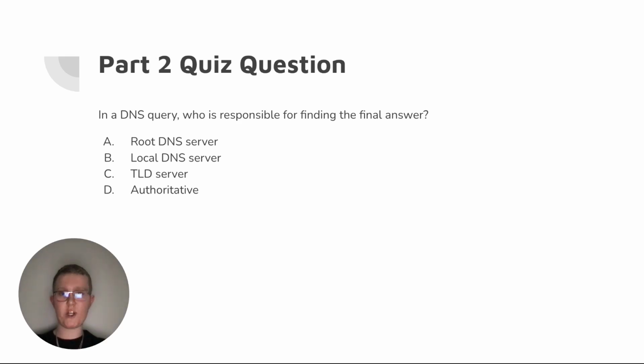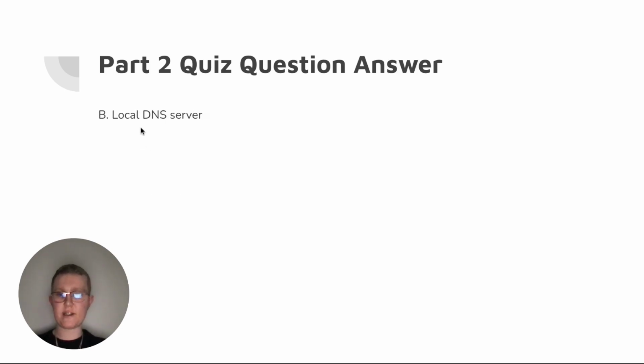So a little quiz question going over this. In a DNS query, who is responsible for finding the final answer? The root server, the local server, the TLD server, or the authoritative server? Like I said, iterative and recursive queries are different. One thing that is key to note is the local DNS server, and we see the answer here. The local DNS server is going to give us that final answer both times because it gets the final answer from whatever server on our hierarchy is able to resolve it.